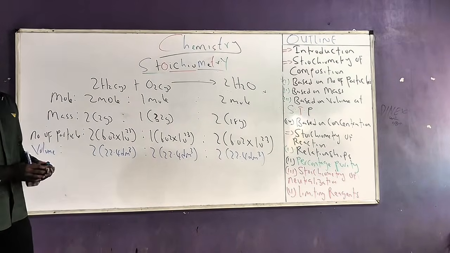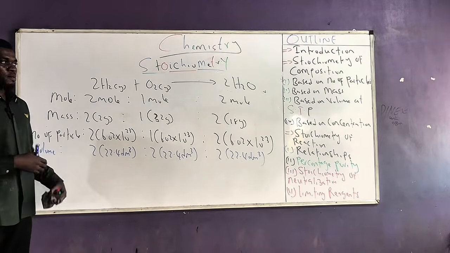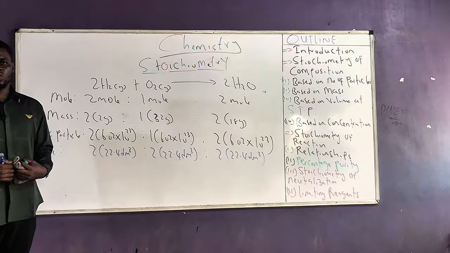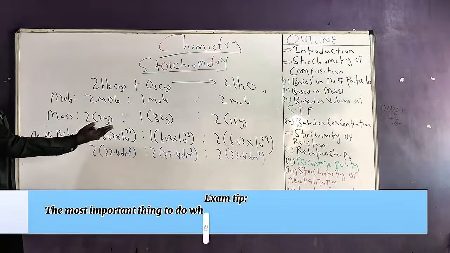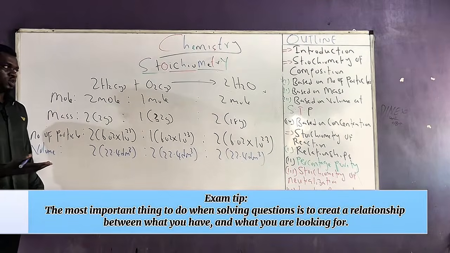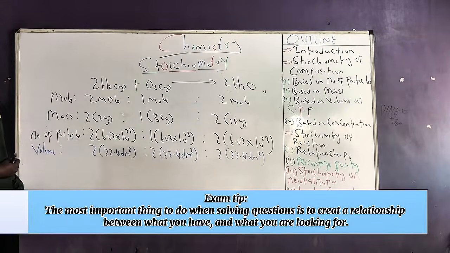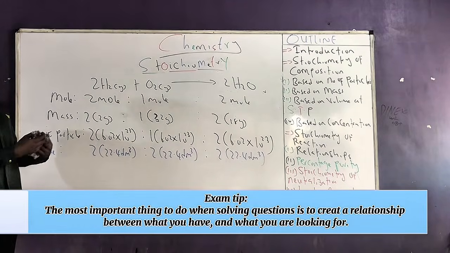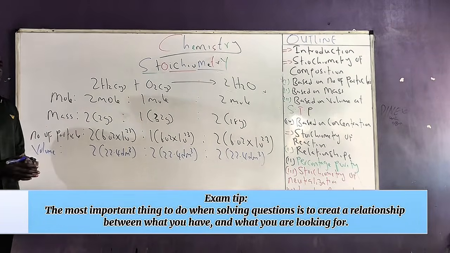So essentially, the most important rule in stoichiometry is to establish a relationship between what you have and what you are looking for, to establish a relationship between the known and the unknown. Once you can establish that relationship, you identify which type of relationship it will be. Will it be a mass-to-mass relationship? Will it be a mole-to-mole relationship? Will it be a volume-to-volume relationship? And so on. So what we are going to be discussing is the relationship between each of the reactants or products, between the known and the unknown, in terms of their amount. Now, like we've said so far, that amount can be expressed in terms of mass, in terms of mole, in terms of volume. So that can give us several types of relationship.